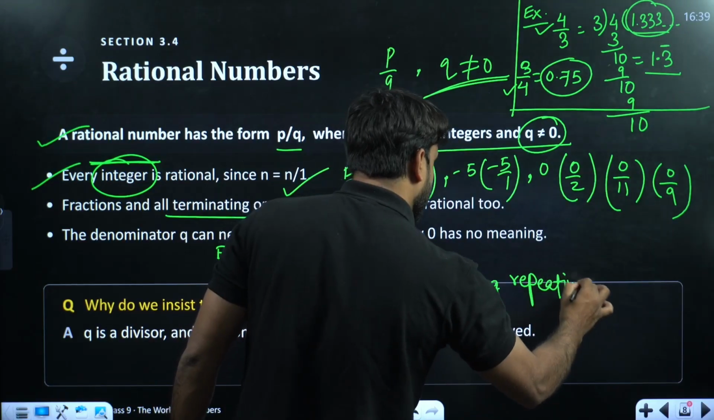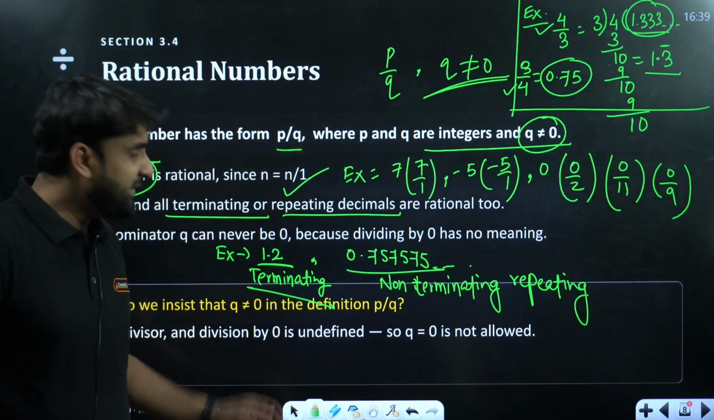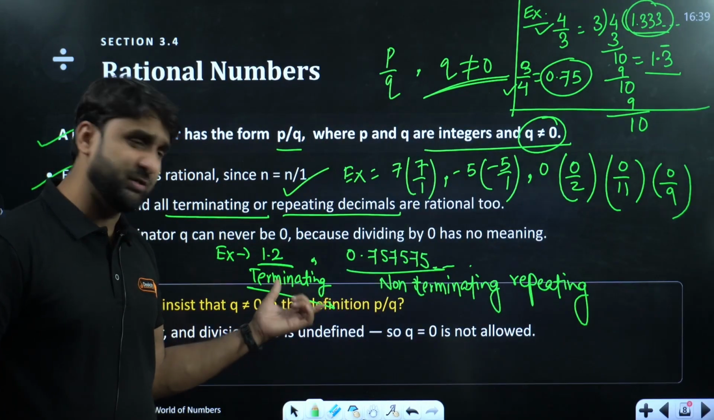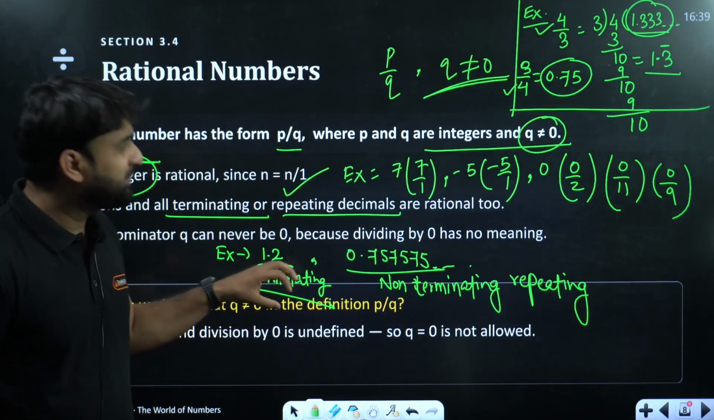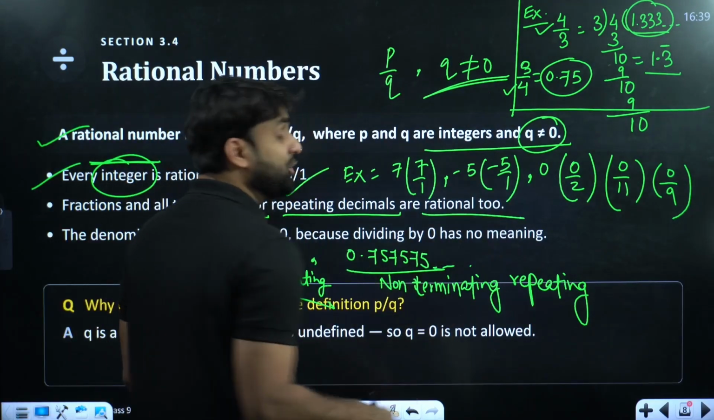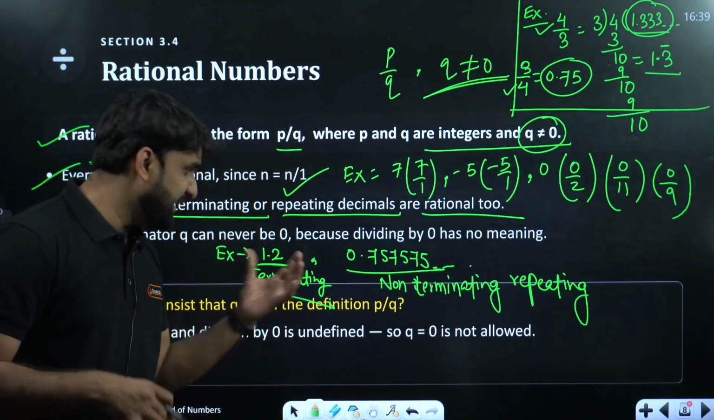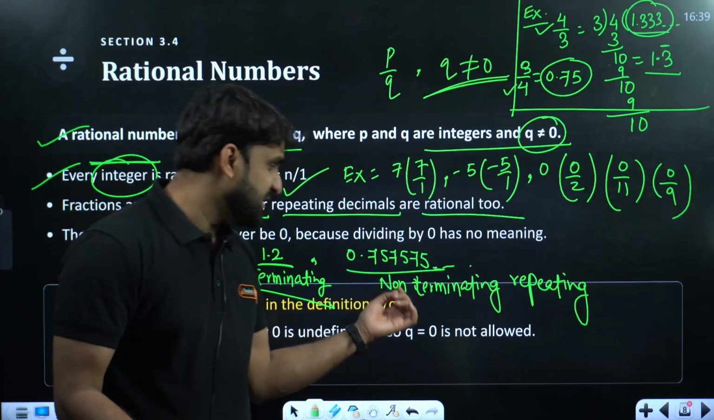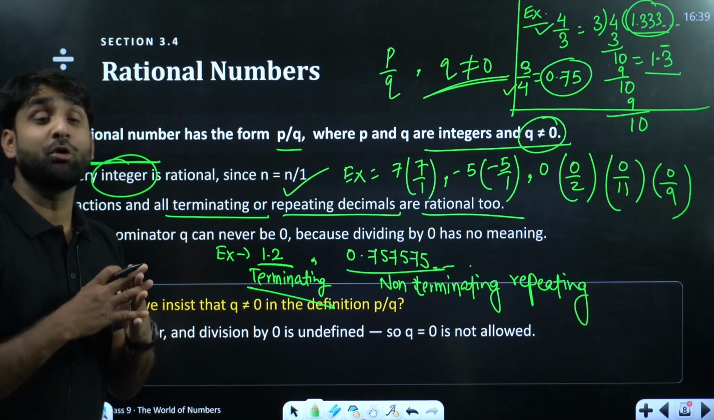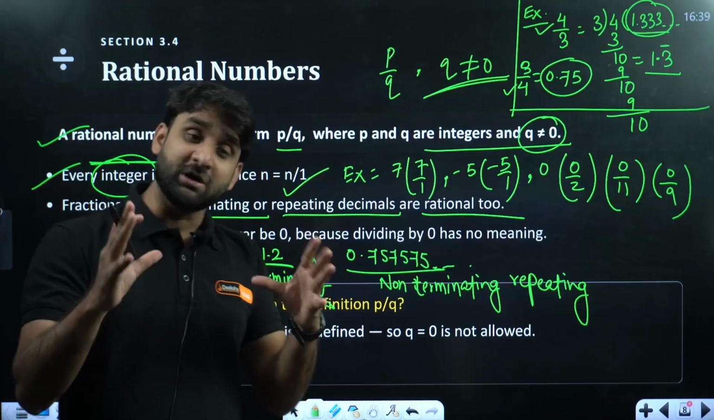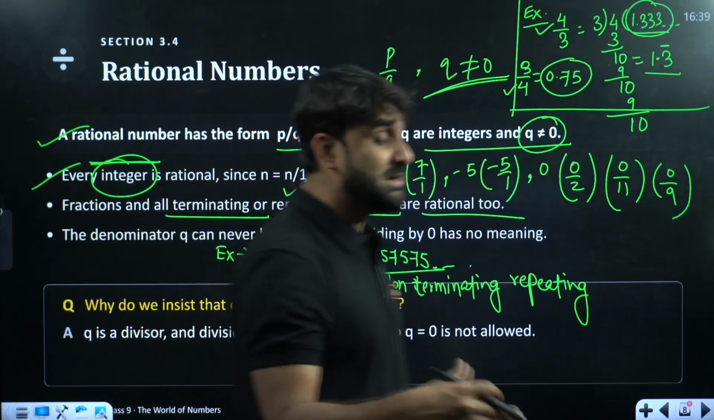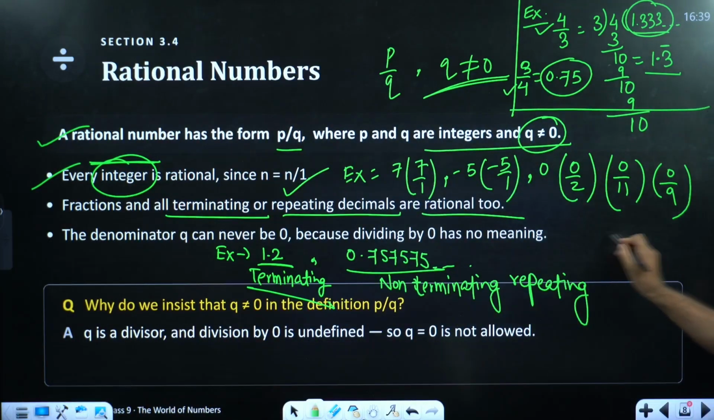Non-terminating, repeating. So my dear champion, if any one of these two situations is there, both can be written in the form of rational. So whether the decimal is a terminating type or whether the decimal expansion is non-terminating repeating type, both will give you rational format. Both are rational numbers. But simultaneously, let me give you the clarity on this.